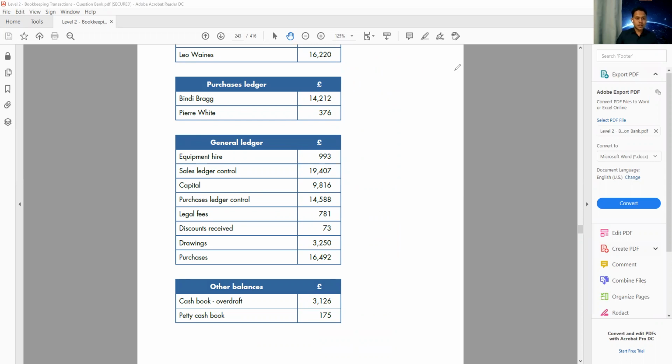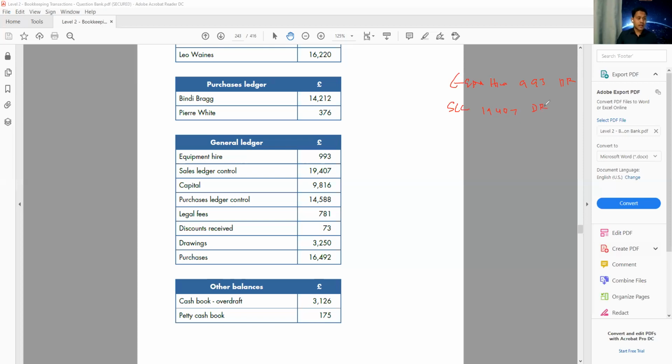The first one we have is equipment hire, 993. Is it debit or credit? Equipment hire. If I want to hire equipment, I have to pay the money as an expense for me. So this is our debit. All the expenses are debit. Very well done. The next one we have is sales ledger control, 19,407. This is my debit. Customer balance is an asset.